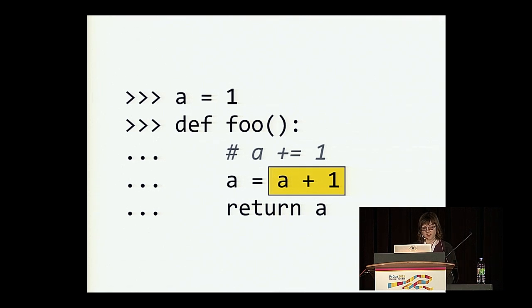Then when we try to calculate the value to bind to the name a, we need to figure out a + 1. And we know that a is bound locally, right? Obviously, we've already decided that. But a isn't defined in the local scope yet, so we get an UnboundLocalError.